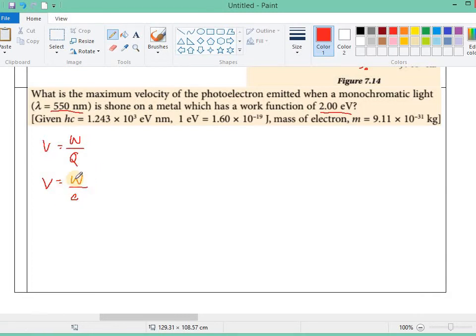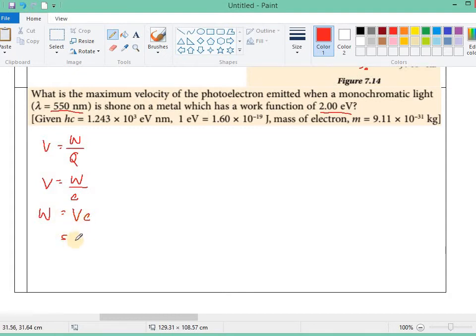So W is the energy, or the work function. We can take the voltage times the charge of one electron. So the unit of this energy can be electron volt.